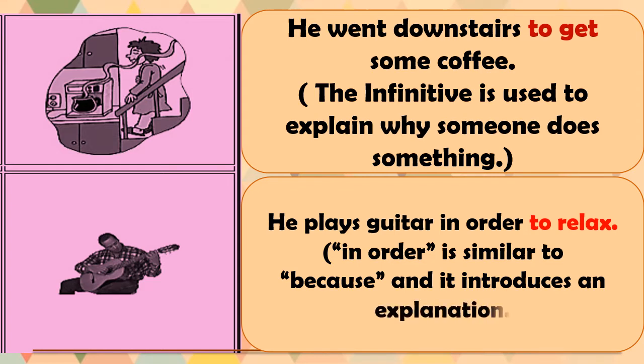In order to is similar to because. He plays guitar because he wants to get relaxed, as I said in my earlier sentence, and it introduces an explanation. So here we have learned the next rule: the infinitive is used to explain why someone does something.